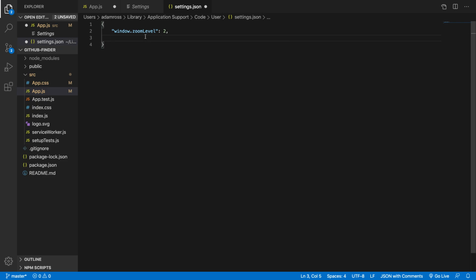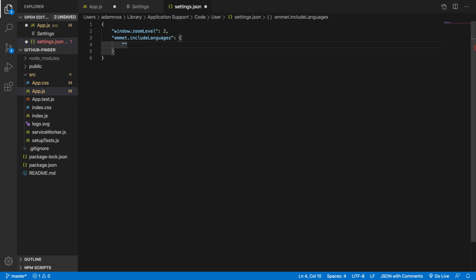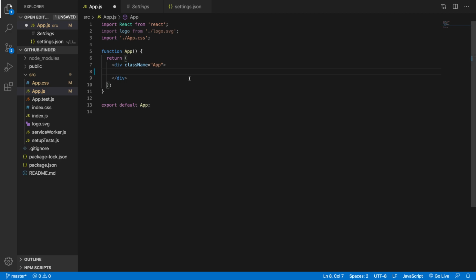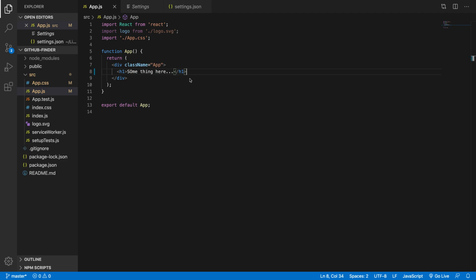But right here, you just go Emmet dot included languages, and then that'll give you an object, and then you type in JavaScript, and then we're going to want to include JavaScript React. No camel case on that. And then save that. Then let's go back here and let's do an H1. Hit tab. It works. Something here. Save it. And then, yeah. So Emmet works now. And that was really easy.